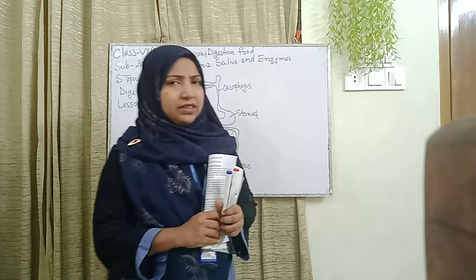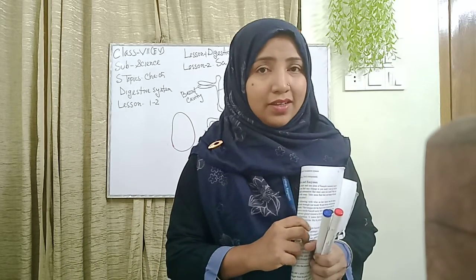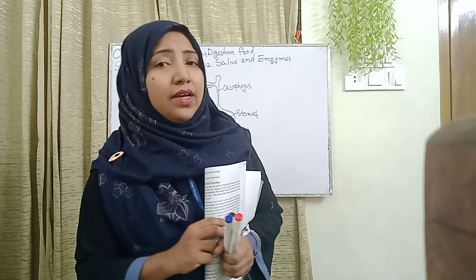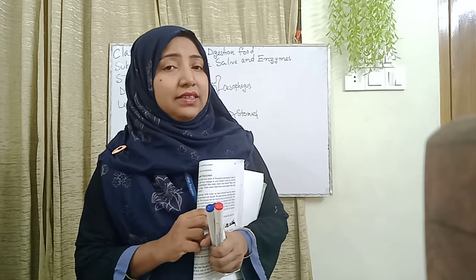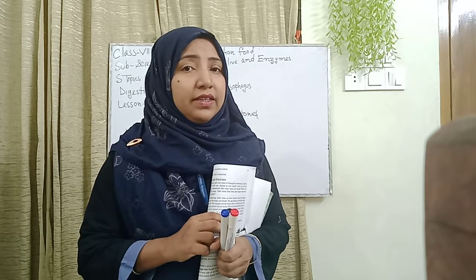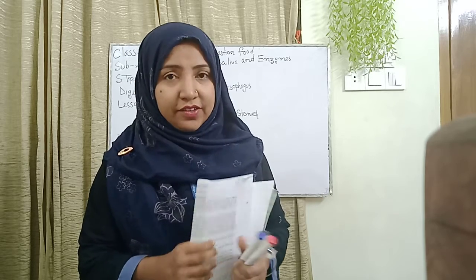Is it not? Second is, what are the main 3 types of foods? We know from the previous class that the main 3 types of foods are, first, carbohydrates. How can we get carbohydrates? Rice, potatoes. And second is proteins. How can we get proteins? Egg, meat, milk, etc. Third is fat, or fatty acid and glycerol. We also take these foods from ghee, butter, etc.